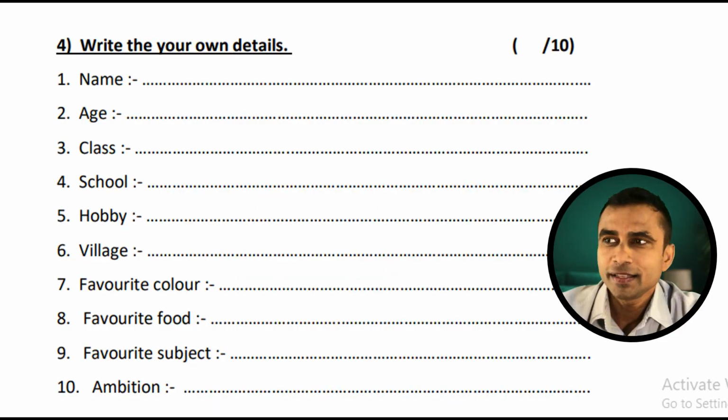Now let's jump into the fourth activity. Here in this activity, what you have to do is write your own details about yourself. You have to write 10 details of yourselves. Name, age, class, likewise. Actually here I am discussing the details that one of my students had written about himself in my class. So make sure that you write your own details.